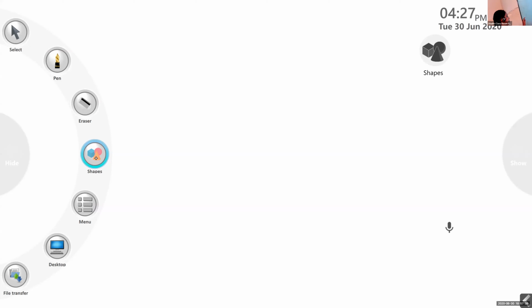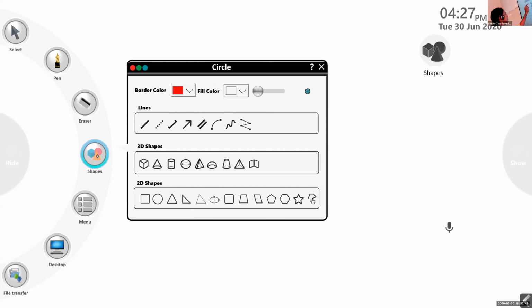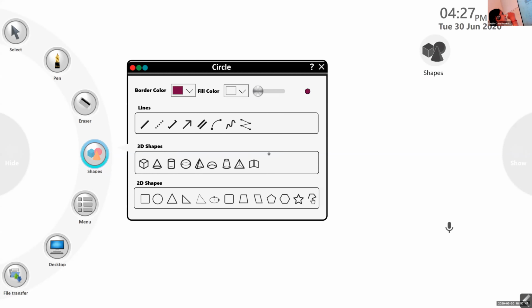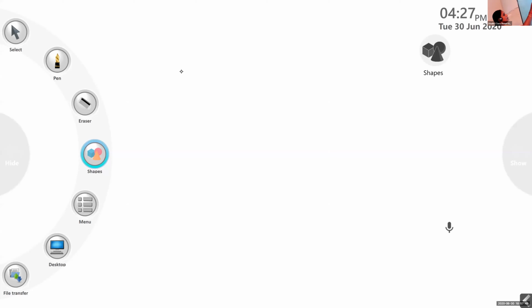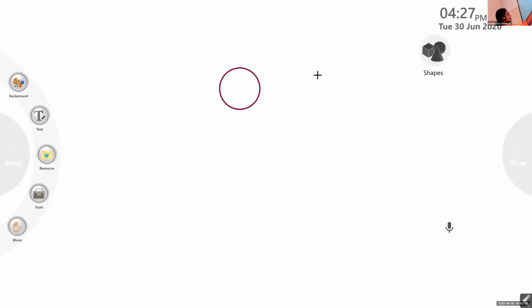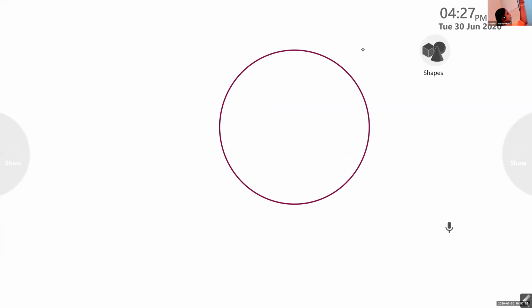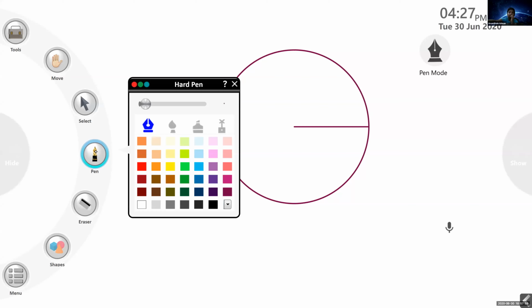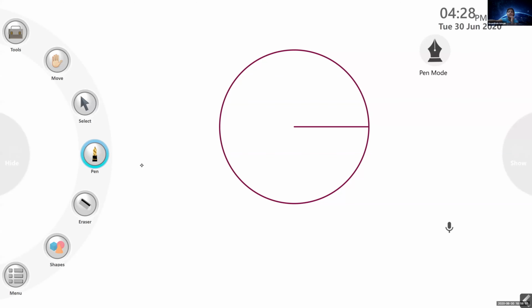Okay, children? I will draw one circle again. This is a circle with a radius, and I'll draw chords.